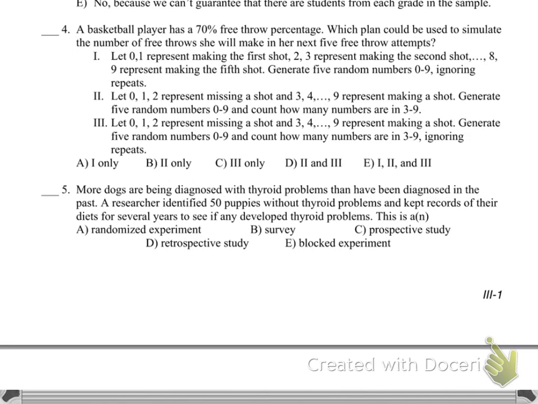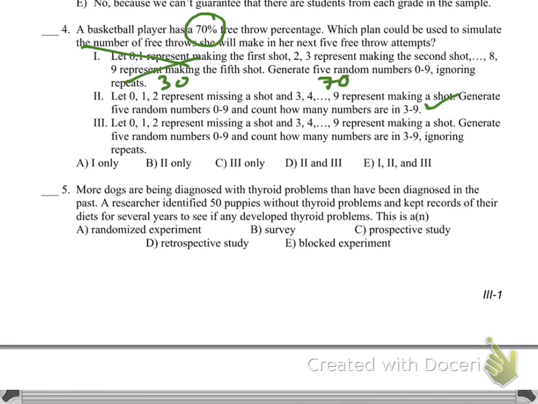Okay, 4 has to do with a simulation, and they're talking about 70%. Because it's a multiple of 10, we can use 1 digit. So let's go through here. Let 0 and 1 represent making the first shot, 2 and 3 represent no. It's about making and missing, it's not shot, so it's not 1. Okay, 2. Let 0, 1, and 2 represent a missing shot, and 3, 4 represent a making shot, which gives me 70%. This gives me 30%. So far, that's good. Generate 5 random numbers between 0 and 9, and count how many numbers are between 3 and 9. That sounds good.